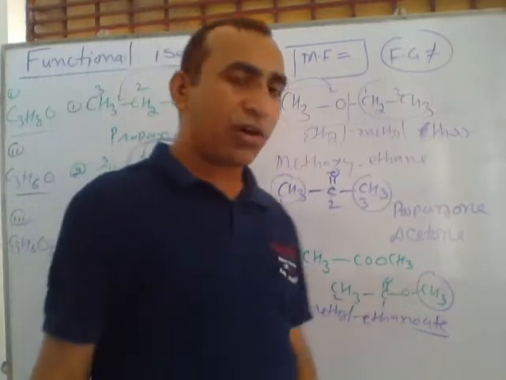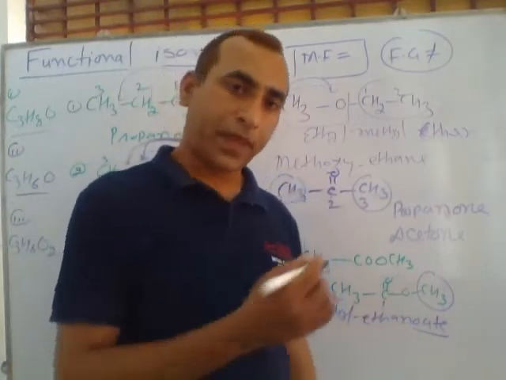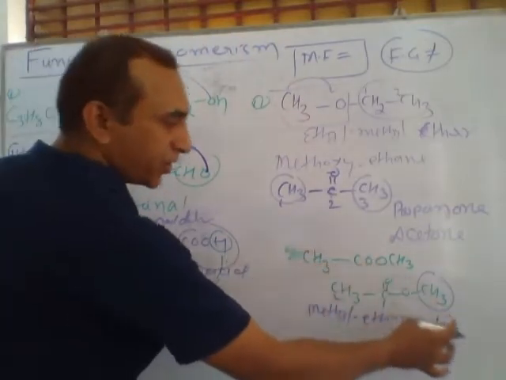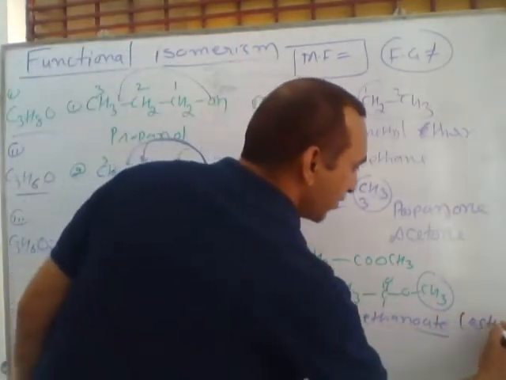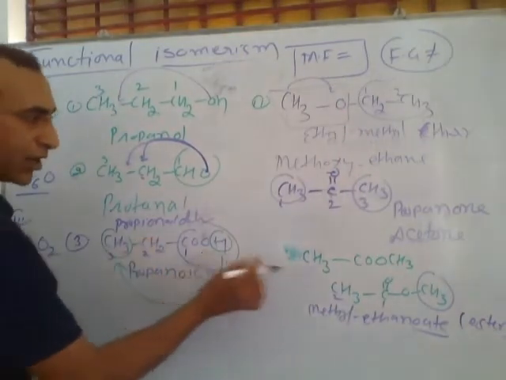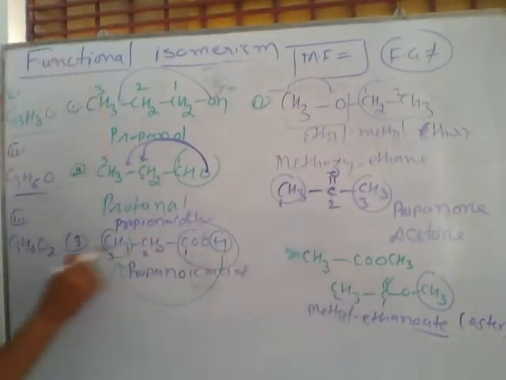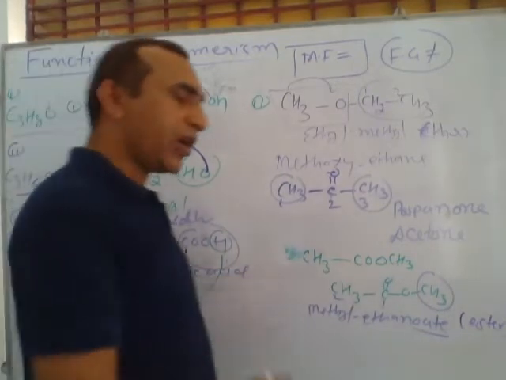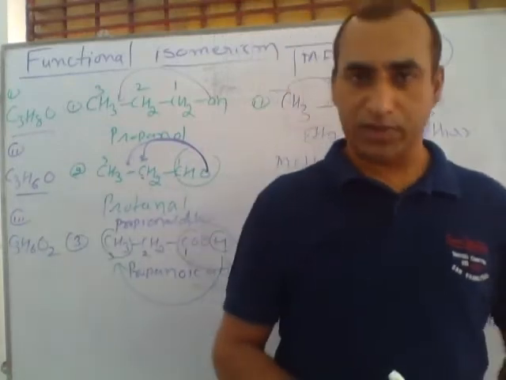This compound is also called methyl acetate. So in methyl acetate, the functional group is ester. In the other compound, the functional group is carboxylic acid. But both these compounds have the same molecular formula, C3H6O2. So these two are also called functional isomers.